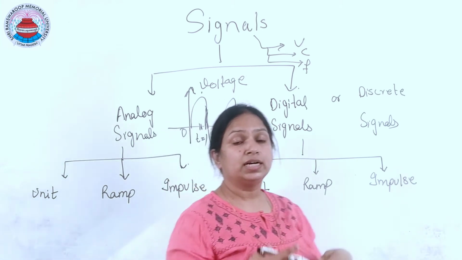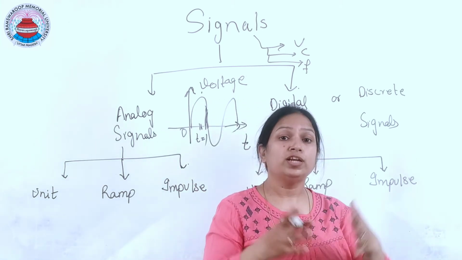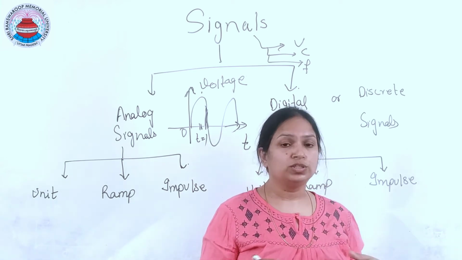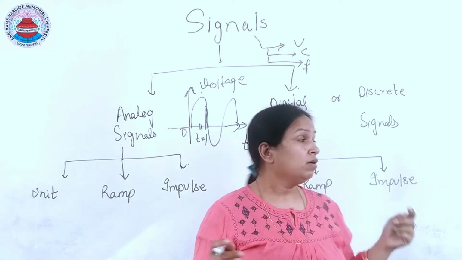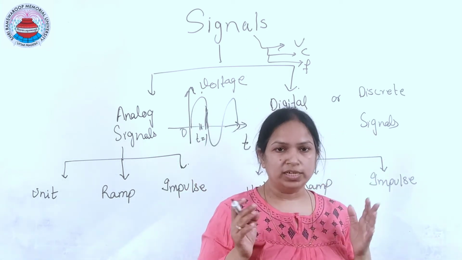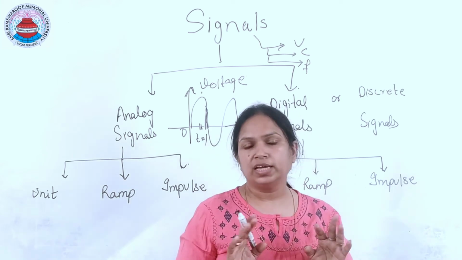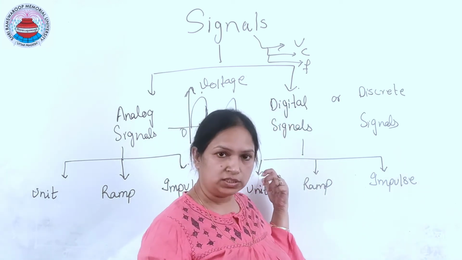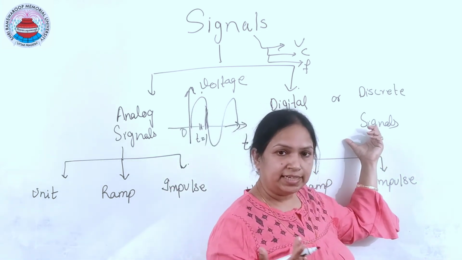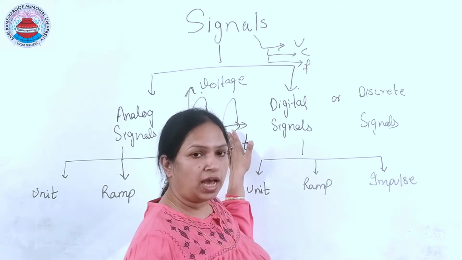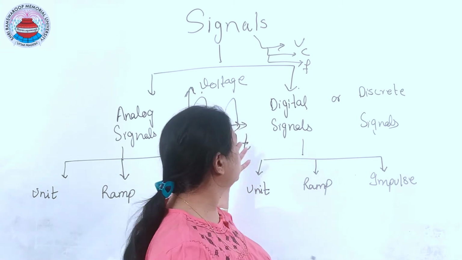Analog signals are continuous and defined for infinite values, so they are more accurate. But discrete signals take only certain values, so they are not as accurate as analog signals. Now, how can we obtain a discrete signal? This is the analog signal, which is continuous.